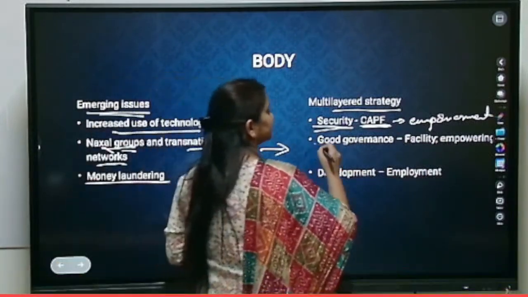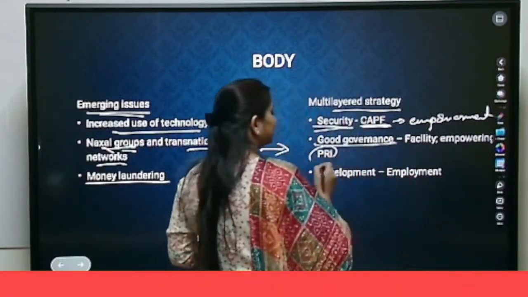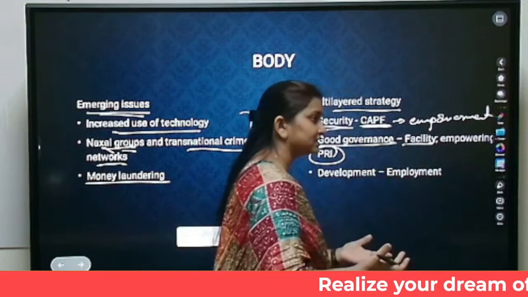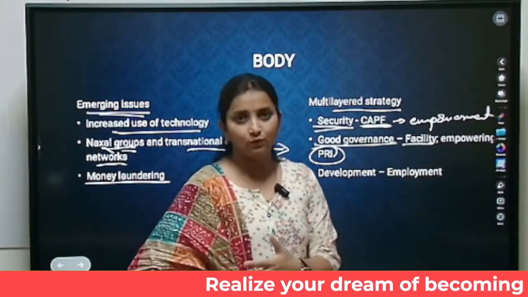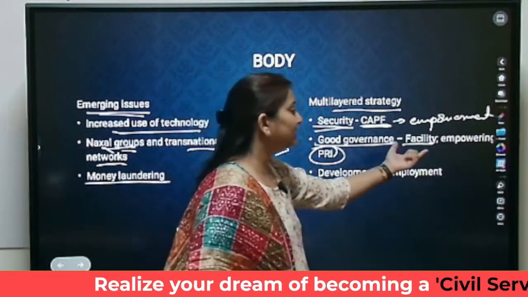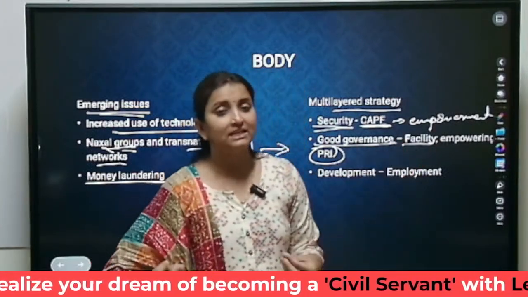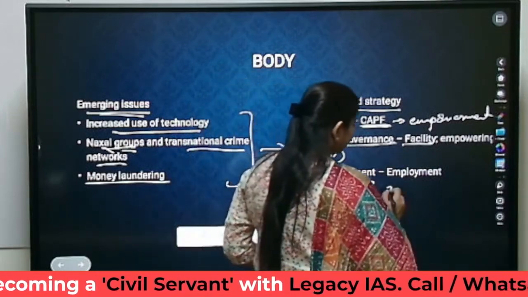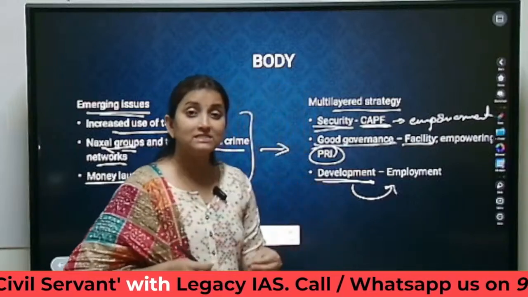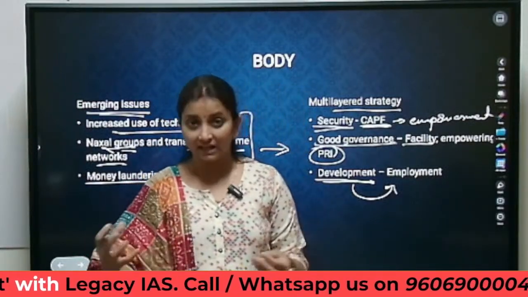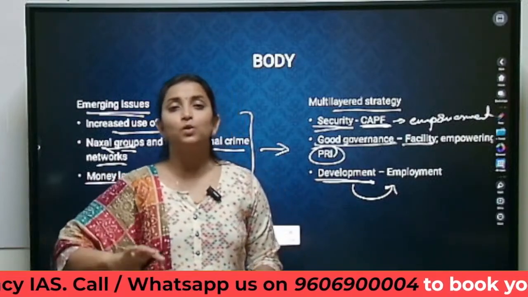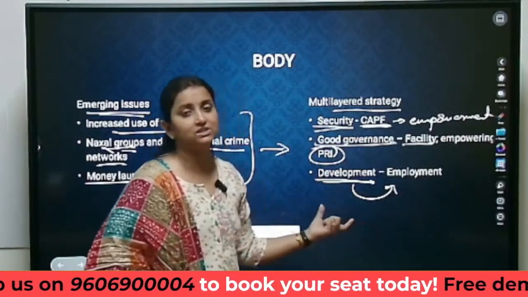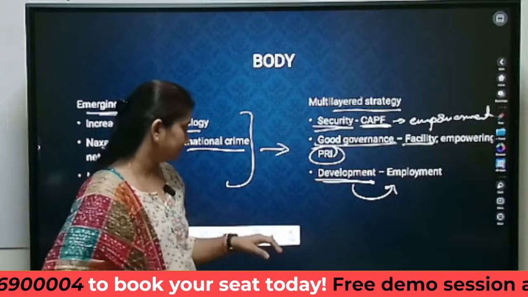Second one is good governance. For good governance, we need to work upon PRIs. We need to work upon better health facilities, better educational facilities, better integration with the rest of the society. So we need to work upon our government facilities in these areas. Plus, the developmental challenge should also be addressed by addressing employment. Once they start earning money, once they enter into livelihood, automatically their interest towards Naxalism will start reducing. So this is the multi-pronged strategy to tackle the menace of Naxalism.